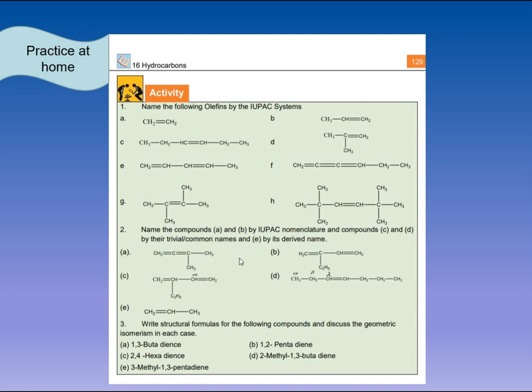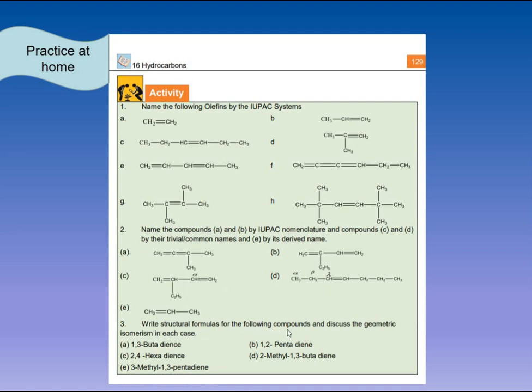You have to attempt these two parts according to IUPAC nomenclature. Compounds C and D by their trivial and common names. For these two, the trivial or common names must be utilized. Go through the lecture once again, you will get to know. And E by its derived name. How? You are going to derive a name from the trivial name. So you are going to name it in that case.